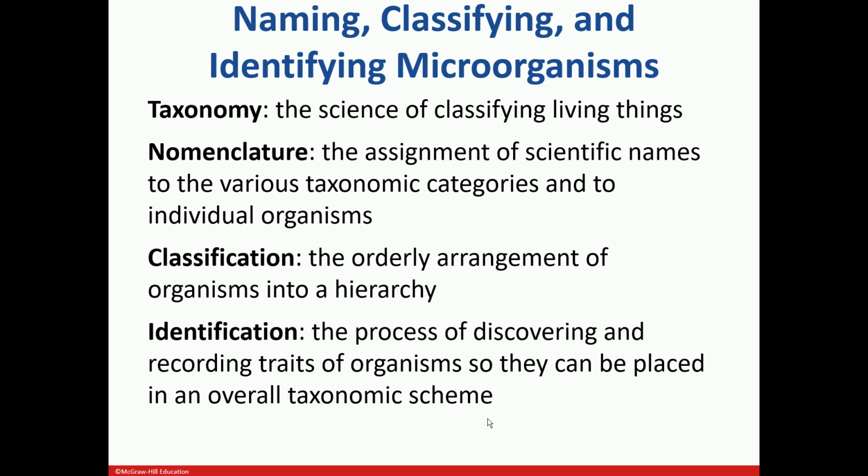The very first term we need to know is taxonomy. So what does taxonomy mean? It's the science of classifying living things. So what does classification mean? Classification basically means grouping or organizing organisms into different groups on the basis of their characteristics, so that we can study them easily. Because in this biological world, there are so many different kinds of organisms. We just cannot study each and every organism.